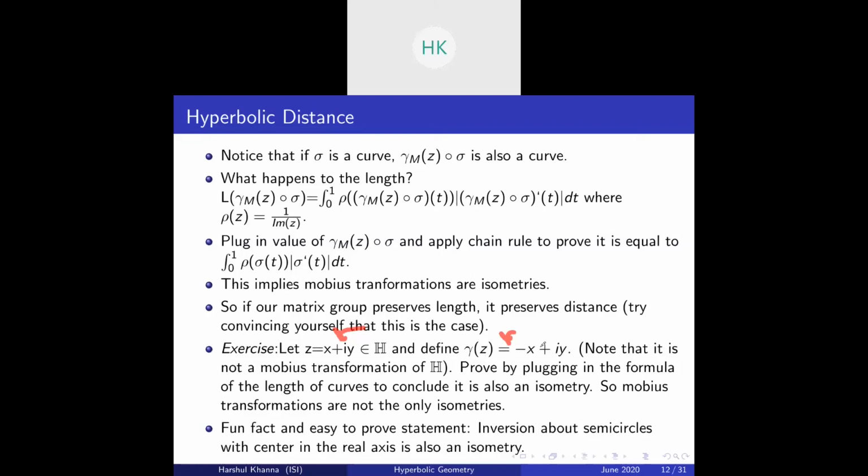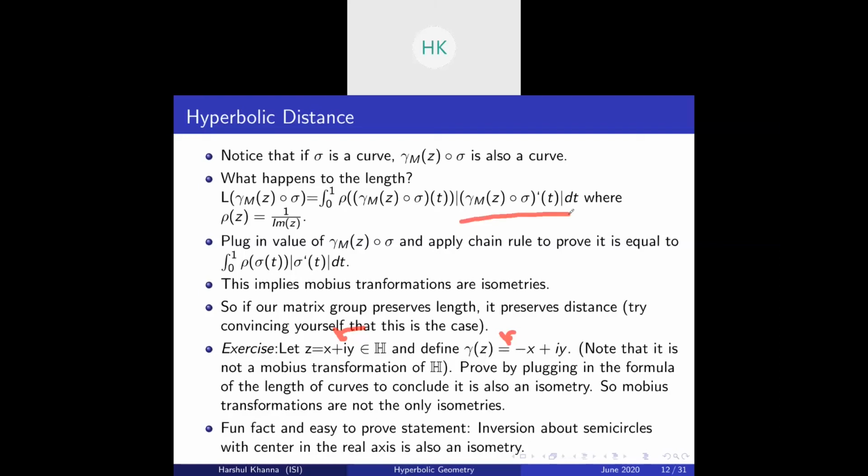Prove by plugging in the formula of the length that this is also an isometry. That is, the length of gamma of sigma is the same as the length of sigma. So Mobius transformations are not the only isometries. Fun fact, an easy to prove statement: inversion about semicircles which have center on the real axis is also an isometry.